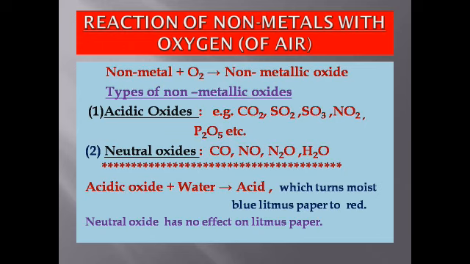There are some non-metallic oxides which show neither acidic nor basic behavior, and are called neutral oxides. These oxides have no effect on either red or blue litmus paper. Examples: nitrogen monoxide NO, carbon monoxide CO, dinitrogen monoxide N2O, which is also called nitrous oxide or laughing gas, and water is also a neutral oxide.